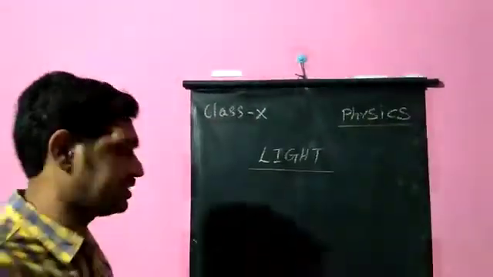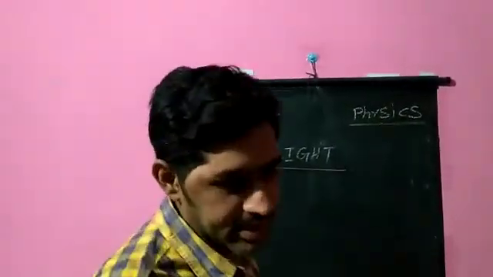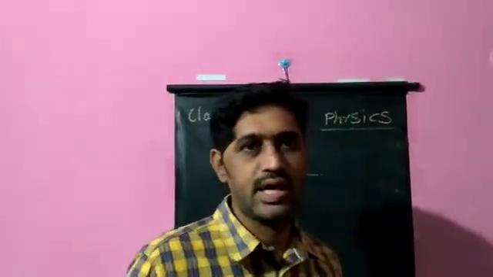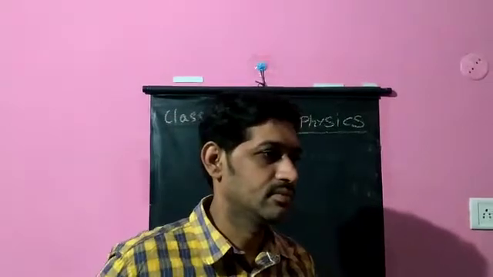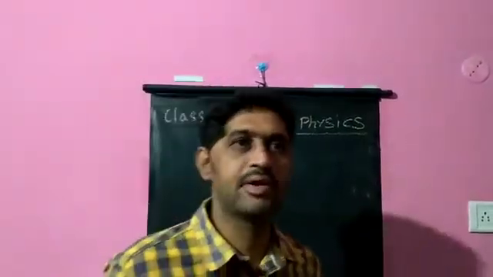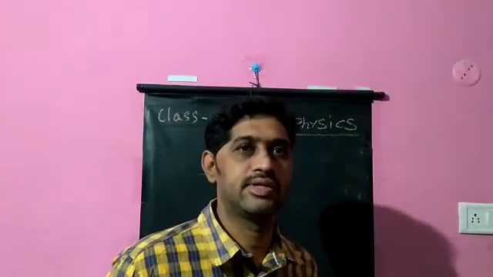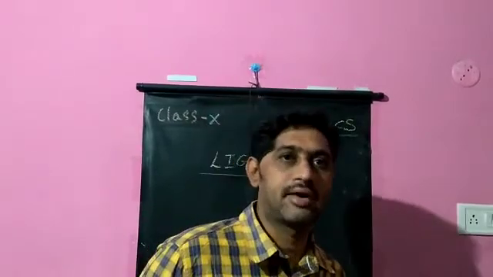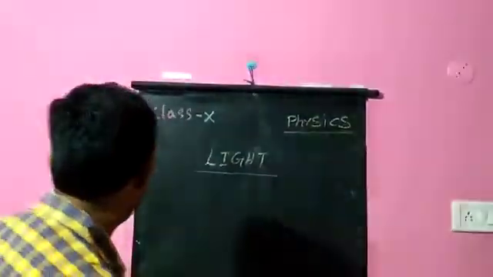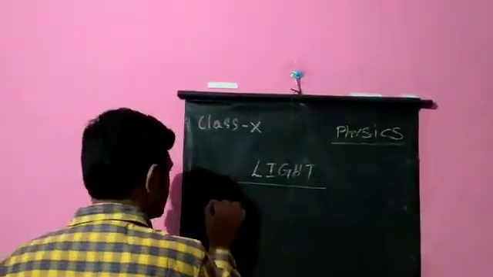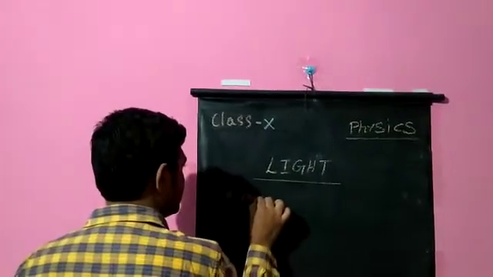Properties of images we have seen, and in the previous class we discussed terms related to mirrors. I gave a list of the terms which are related to mirrors. So again, the pole of a mirror, which I explained, the center of curvature and radius of curvature, which we have done. If we continue further in that, the next one is principal axis.